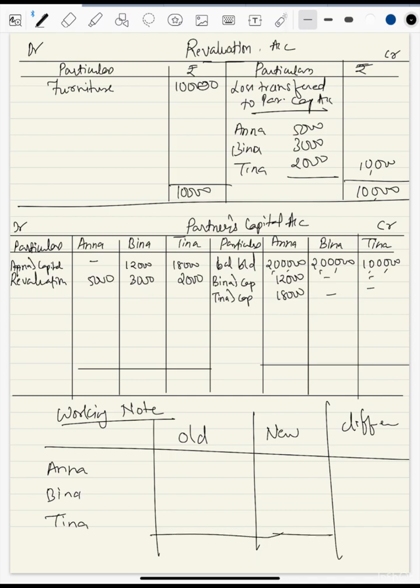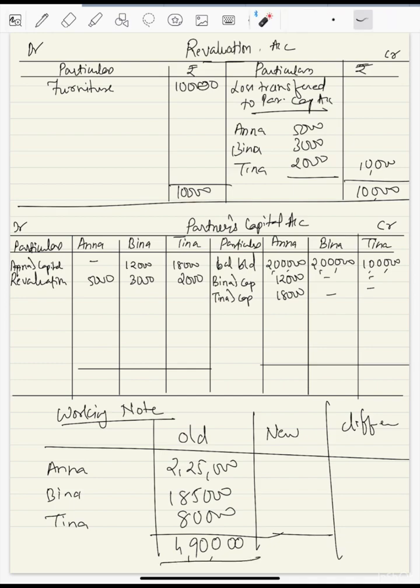Okay. So how much is Anna's closing capital? It's 2 lakh 30 minus 5, 2 lakh 25. Here 2 lakh minus 15, so we'll get 1 lakh 85,000. And Tina is 1 lakh minus 20, 80,000. So when we add all this, the total capital which we are going to get is 4 lakh 90,000. This is the full firm capital.